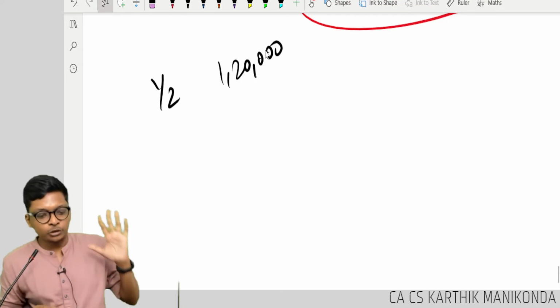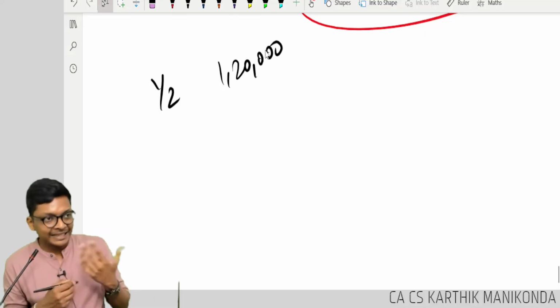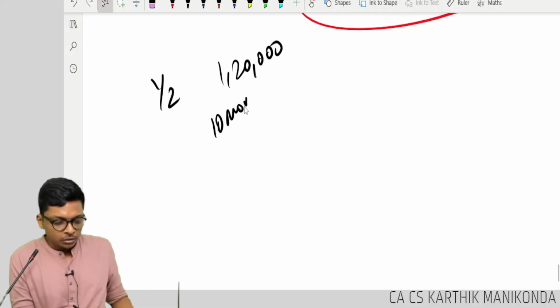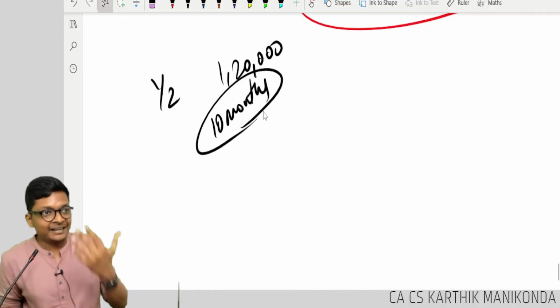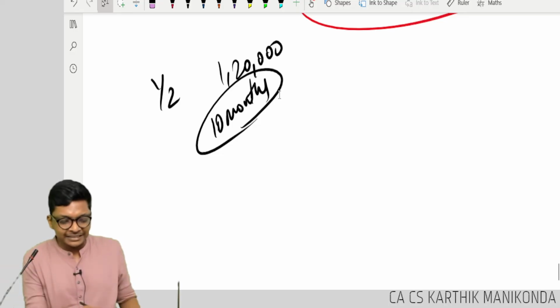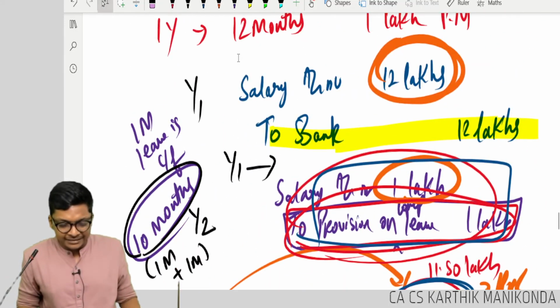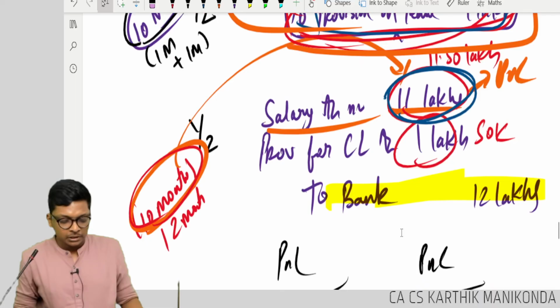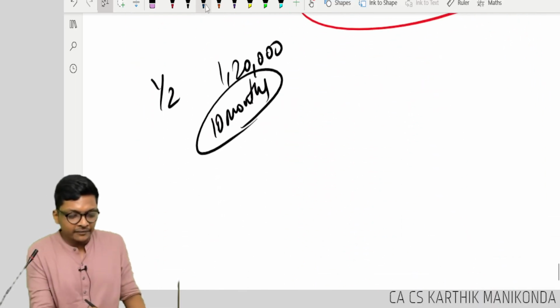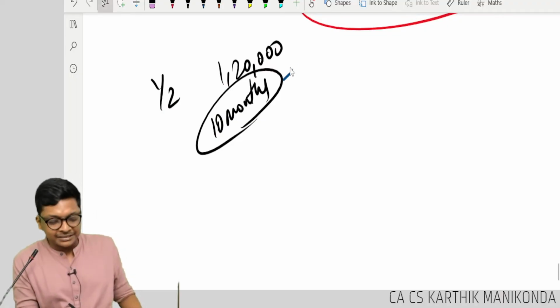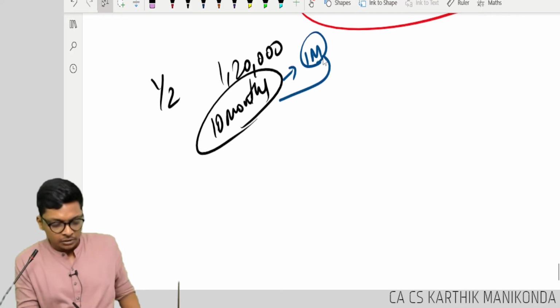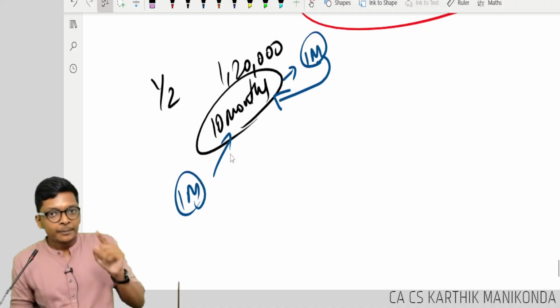1,20,000. How many months do you want to work in the second year? 10 months. Okay. We don't have an illustration like this in the book. It will be tricky, but we will understand. So Vignesh is saying the first year entry remains the same. Now in the second year, he worked for 10 months. If he works for 10 months, he will get plus 1 month of the second year and plus 1 month of the previous year.